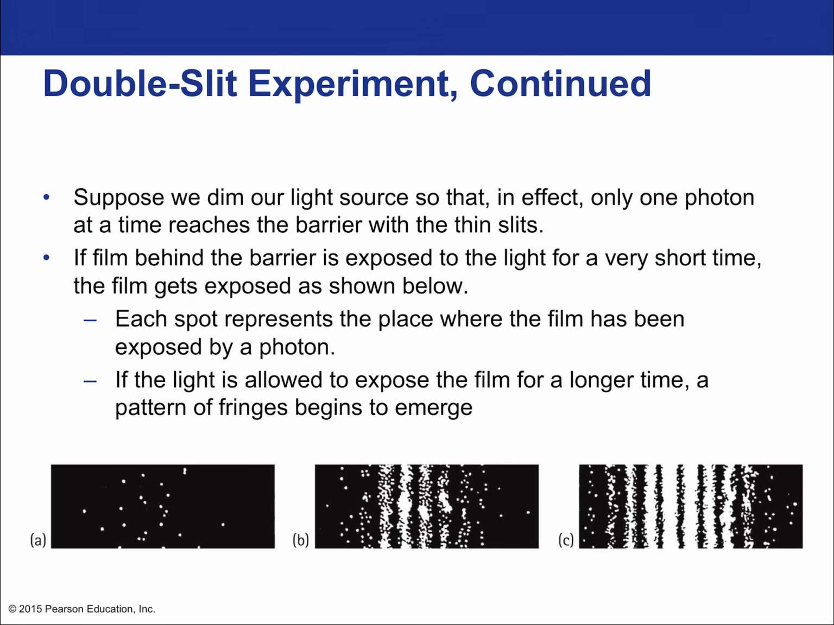So this elaborates on the idea a bit. I'm just going to read through this. Suppose we dim our light source so that in effect only one photon at a time reaches the barrier with the thin slits. If the film behind the barrier is exposed to the light for a very short time, the film gets exposed as shown below, just a few individual photons. Each spot represents the place where the film has been exposed by a photon. If the light is allowed to expose the film for a longer time, a pattern of fringes begins to emerge. The photons start showing up at the most likely spots, leaving the spots where wave interference tells us that we must have total destructive interference. Indeed, no photons are going to show up there because it's very unlikely.